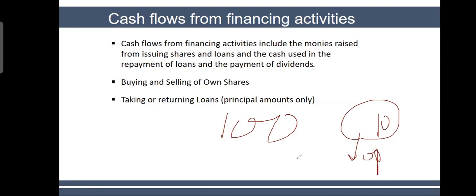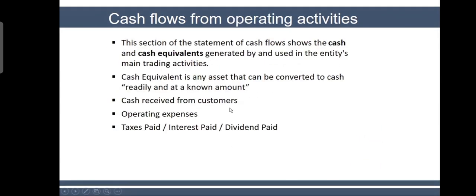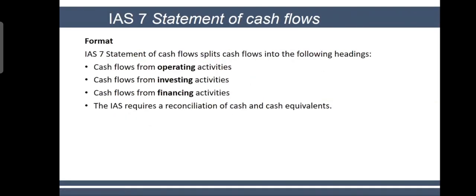Okay. So the principal will come here in your financing, and the $10,000 which you pay as interest will go to your operating activities. Because interest paid, tax paid, dividend paid, like I showed you here, come into operating. So, statement of cash flows.